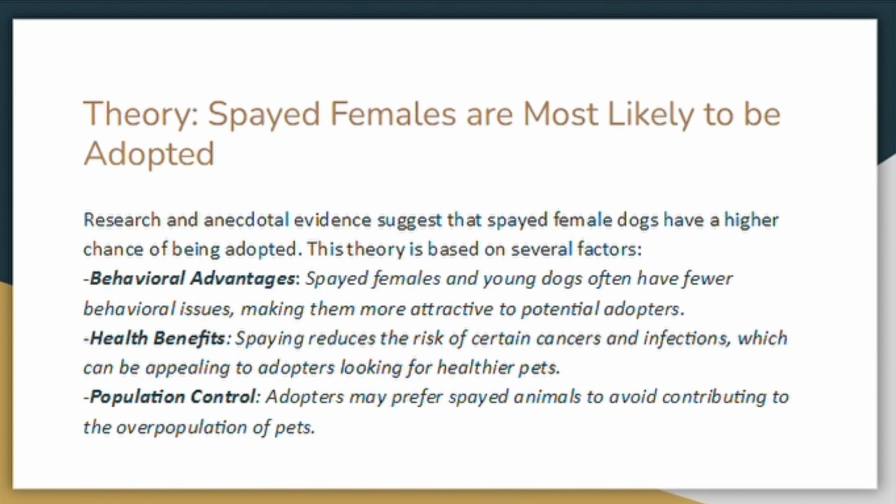My theory was that spayed females were the most likely to be adopted. Through research and anecdotal evidence, it is suggested that spayed female dogs have a higher chance of being adopted. This is because of behavioral advantages, health benefits, and population control. Spayed females and young dogs often have fewer behavioral issues. Spaying reduces the risk of certain cancers and infections. Spayed animals avoid contributing to the overpopulation of unhoused pets.